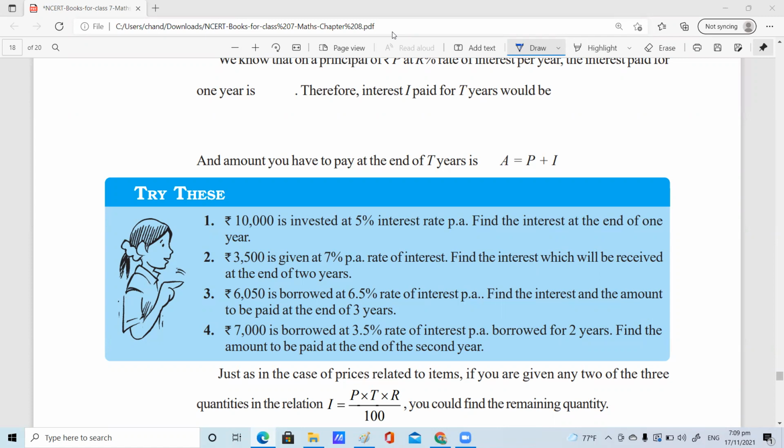Have you heard about interest anytime? Yes, ma'am, from parents. Usually when people take bank loans, they have to pay with interest, some extra amount of money charged. For example, if we get 10 rupees from a person and give 10 rupees back, he will not give us the loan; he wants some money extra. That extra money is called interest.